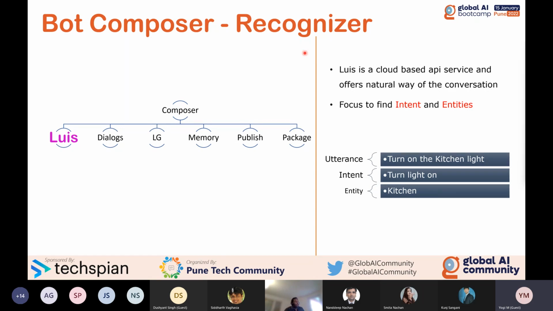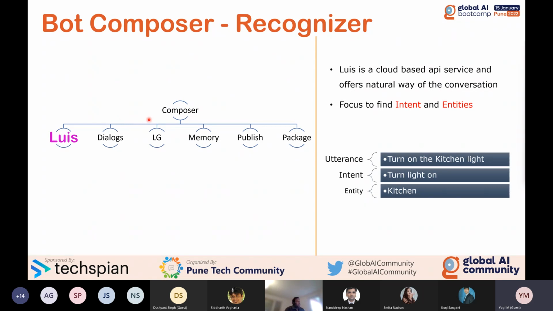So you can use a Recognizer. There are different types of Recognizer available. For example, QnA Maker, or you can use a custom one, or you can use a regex pattern in the Recognizer. Here I'm going to highlight LUIS. So I'm going to use LUIS as a Recognizer in this demo.